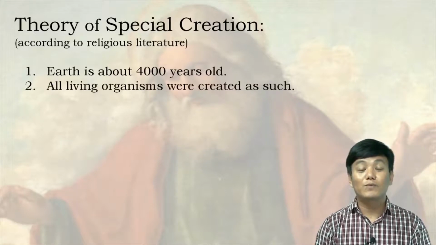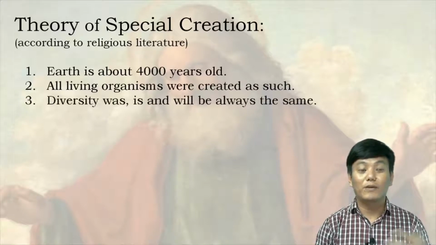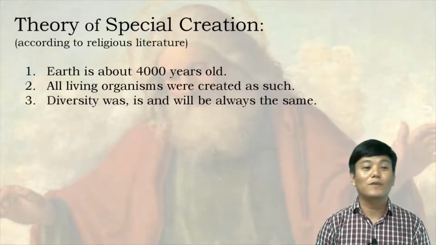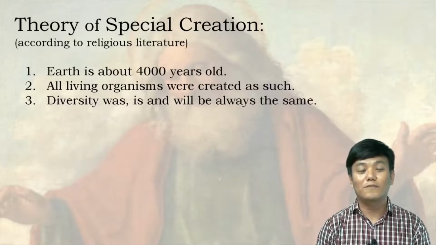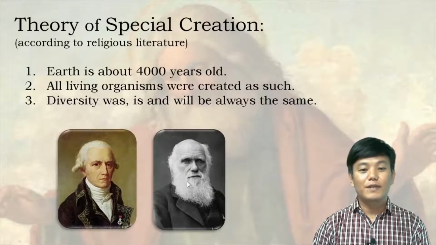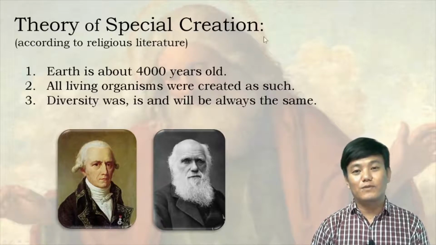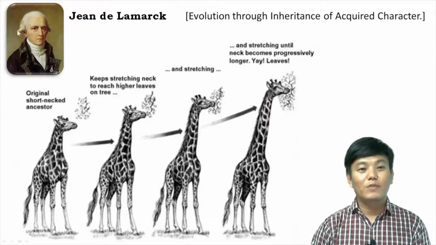All living organisms were created by God as such. They haven't undergone any change, and the biodiversity was, is, and will always be the same. So these are the connotations that are given in the theory of special creation. Now, this particular theory was predominant up till the 19th century. So in the 19th century, scientists like Lamarck and Charles Darwin strongly challenged the ideas expressed in the theory of special creation. For example, Lamarck proposed a theory of evolution through inheritance of acquired characters.